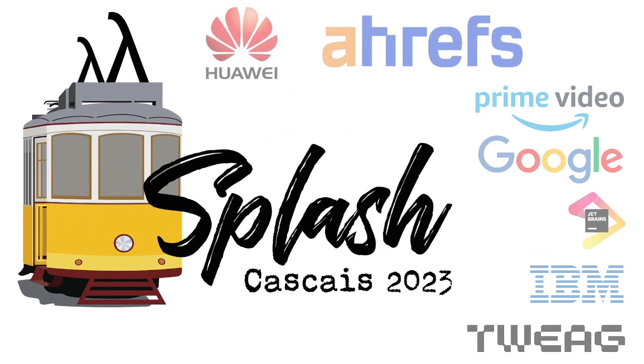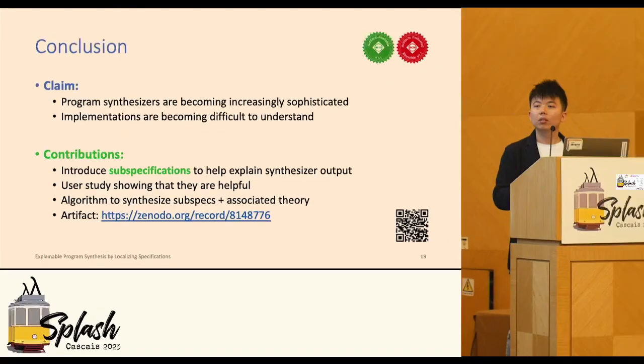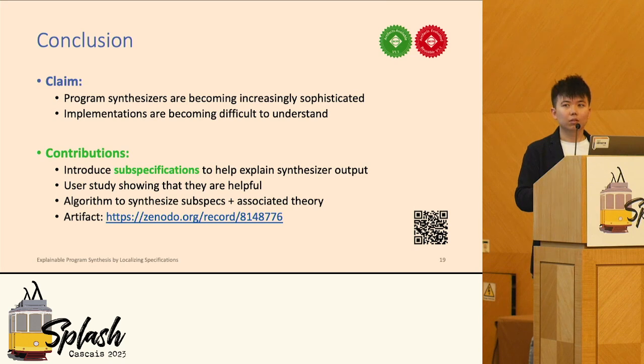I was really excited to see a user study here. So it's really neat. I saw you had a bar chart comparing results with subspecifications to results without subspecifications, and you said there was a significant difference, but I didn't see a hypothesis test. Did you do a hypothesis test? I don't think we did. Okay. So then we can't actually conclude that there's a significant difference, right? Unless we do the statistics.